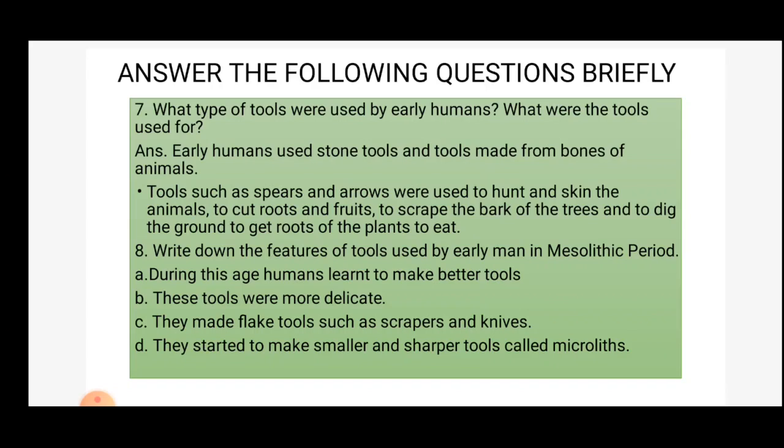Eighth question is, write down the features of tools used by early man in Mesolithic period. Answer is, first point, during this age, humans learned to make better tools than Paleolithic period. Second point is, these tools were more delicate. Third point is, they made flake tools such as scrapers and knives. Flake tools means they were small, flat, more thin. Fourth point, they started to make smaller and sharper tools called microliths.